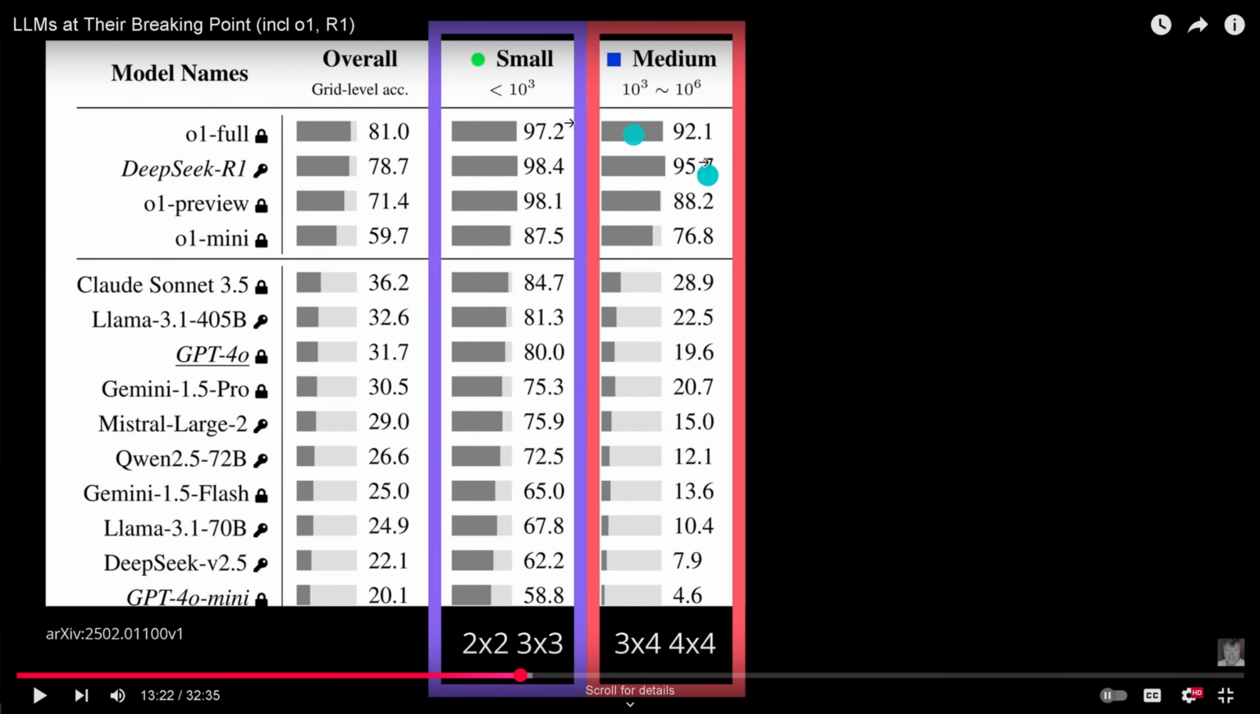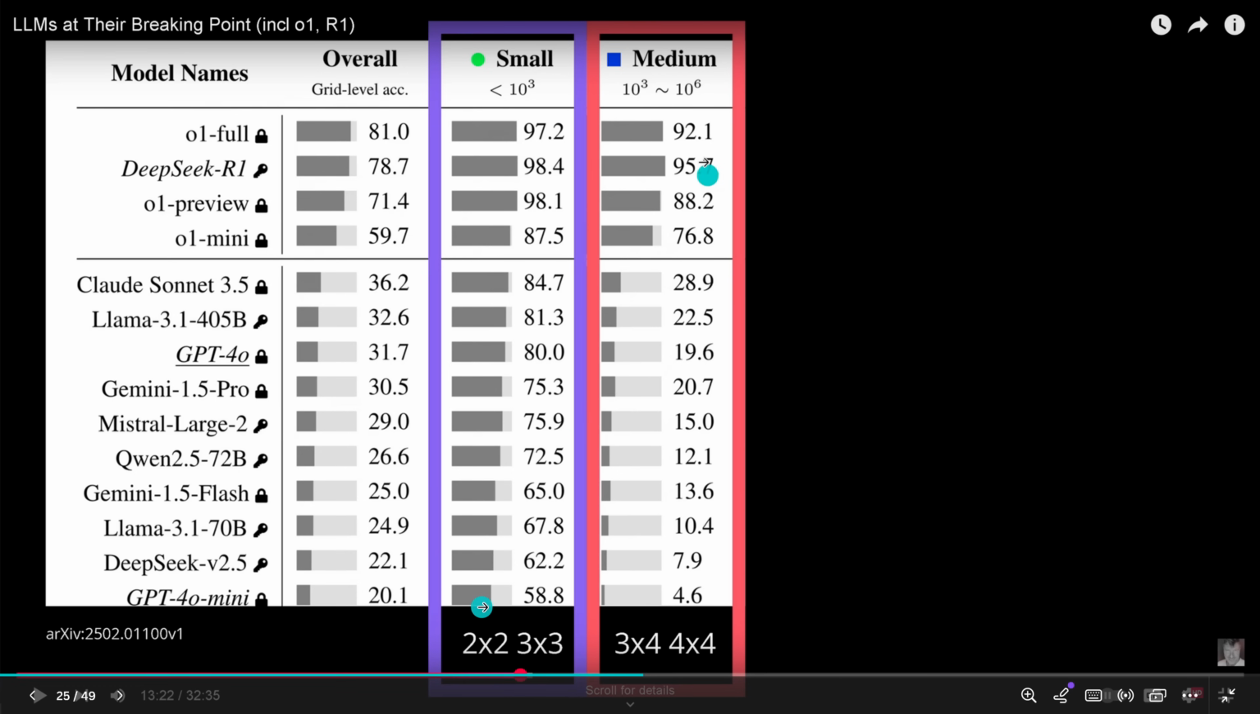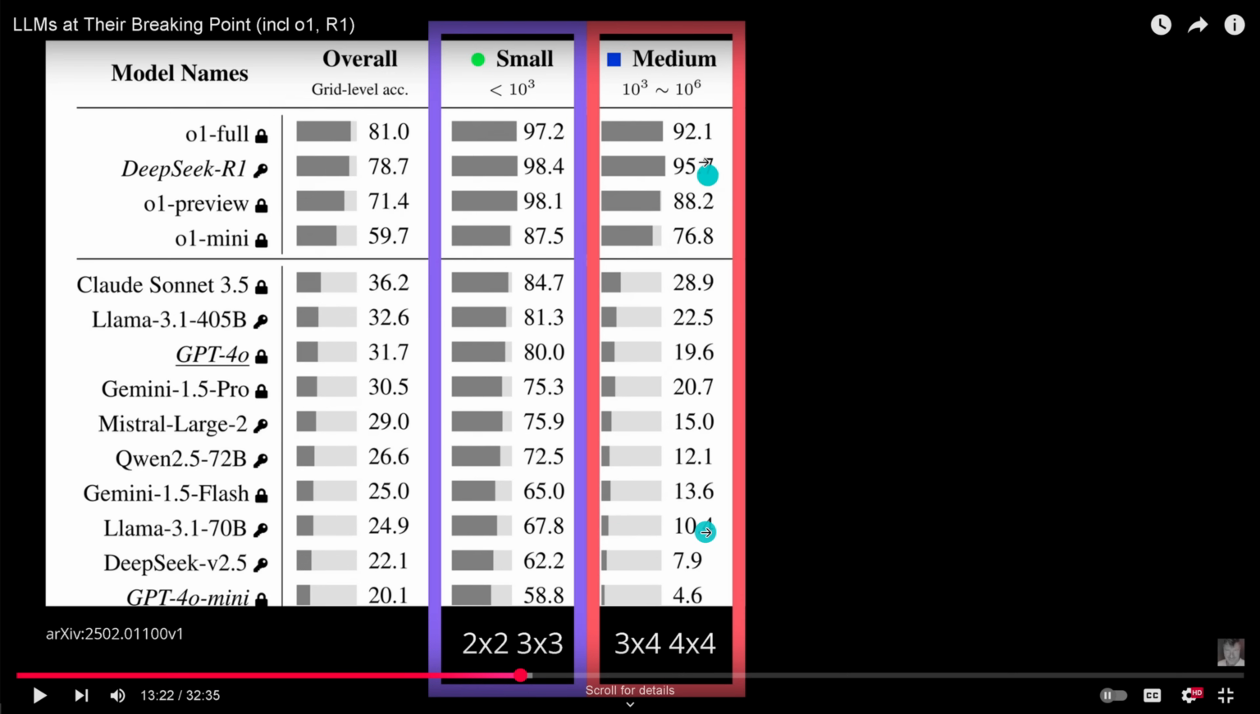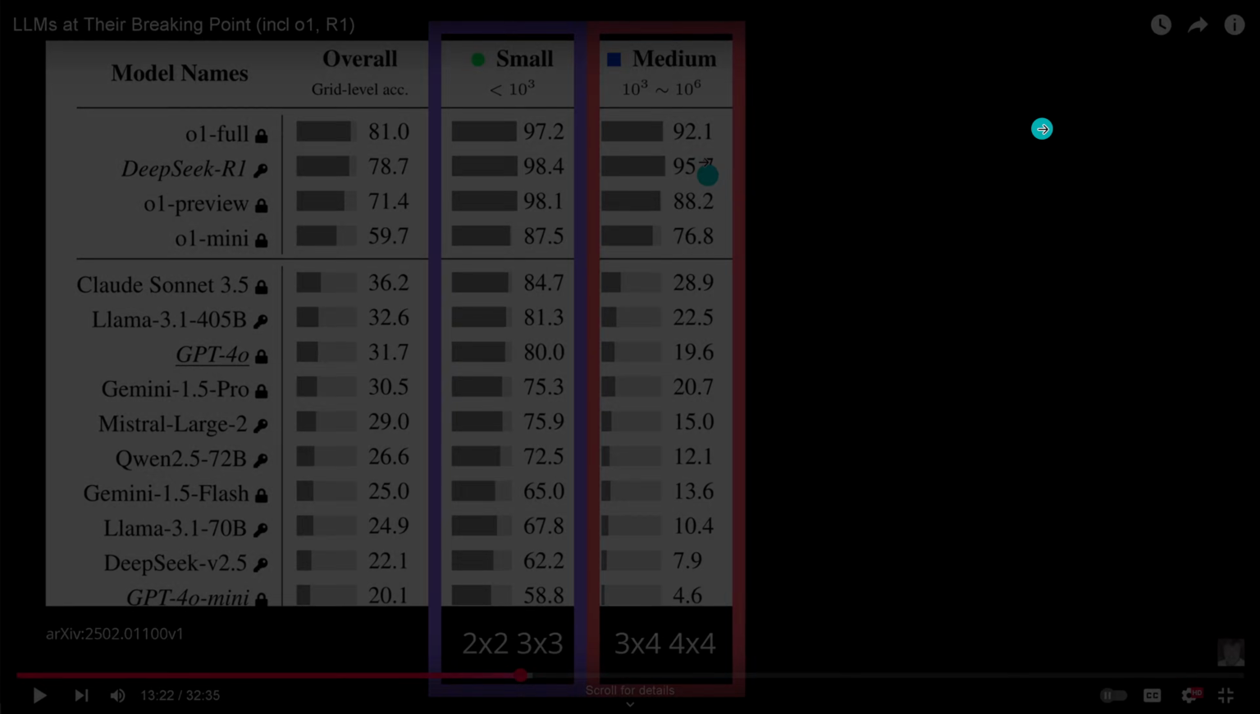Please remember, and this is in my video "LLMs at their breaking point, including O1 and R1", it is really about the complexity of the task. The more complex the task, the more you need a more performant reasoning system. Because you see here, for a small complexity, a 2x2 puzzle, you can go with a Claude Sonnet, no problem. But if you go to a 4x4 puzzle, you see that the performance just crashes down significantly. And if you're below 30%, I mean, you don't need an AI to solve this particular problem.